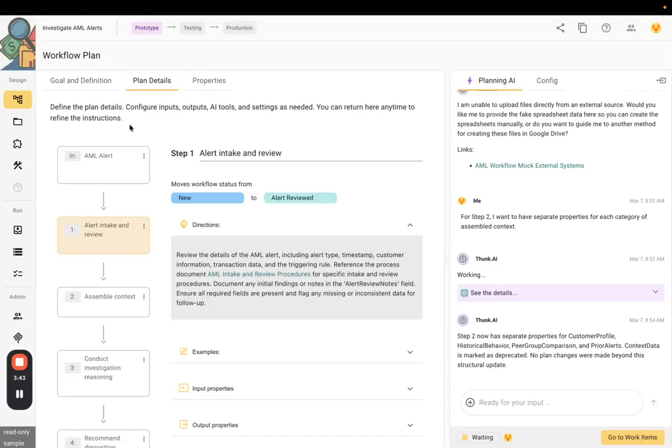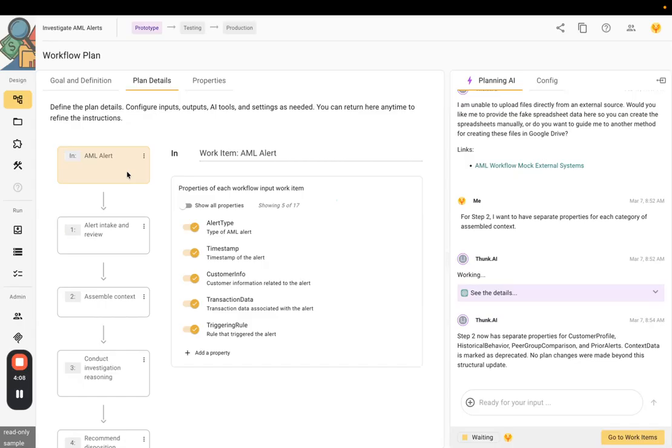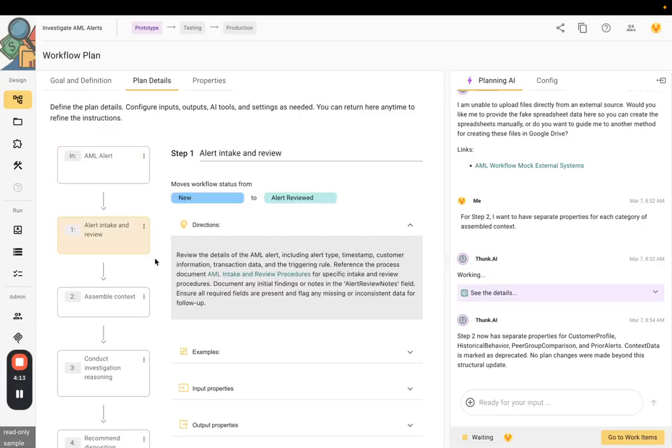What you're looking at here is one AI automated workflow application on the Thunk. This is a demonstration, but it is reflective of the kind of AML alert workflow any particular bank might put into production with some customization and refinement. Every one of these workflow applications has a basic workflow plan. Here's the particular one we have here. It comes with an alert with some properties. The first step of the workflow is to do intake, just gather information that was provided.